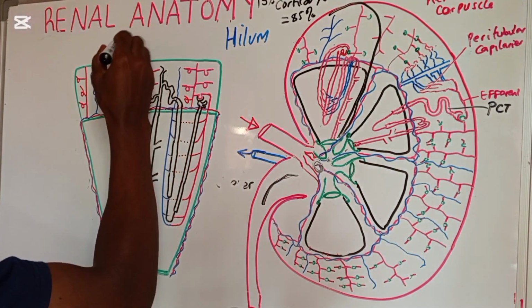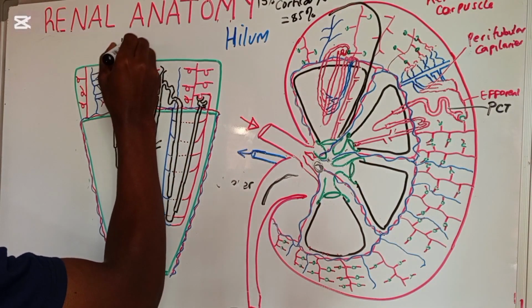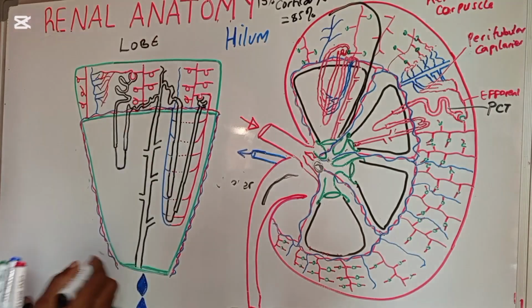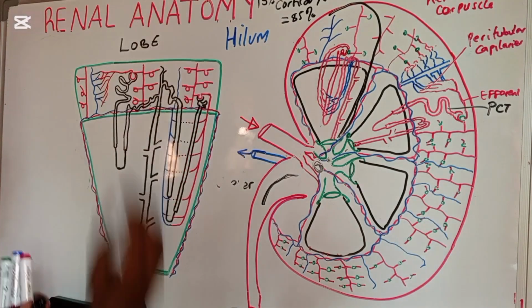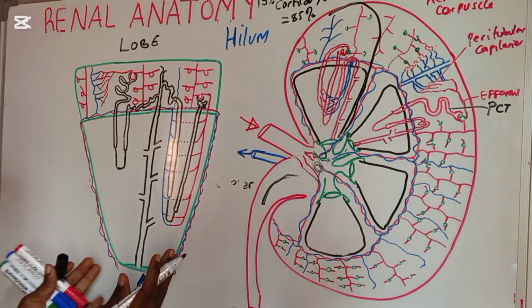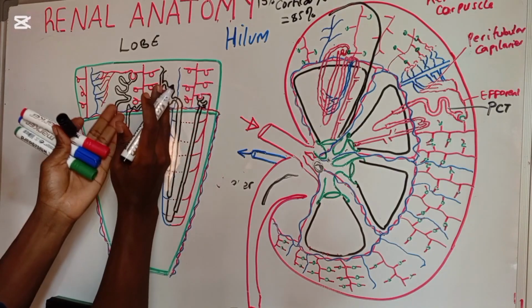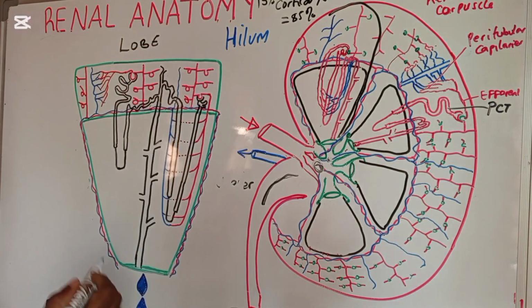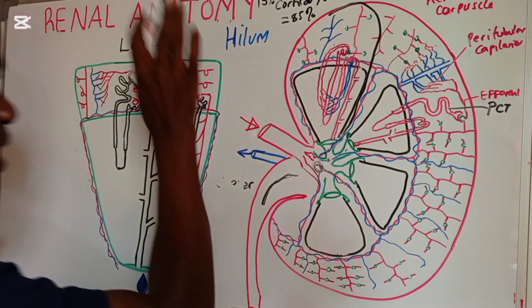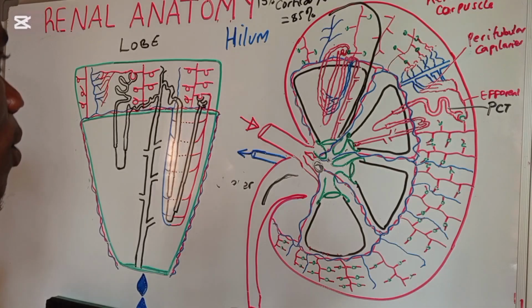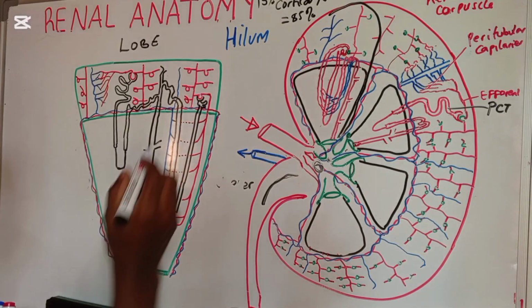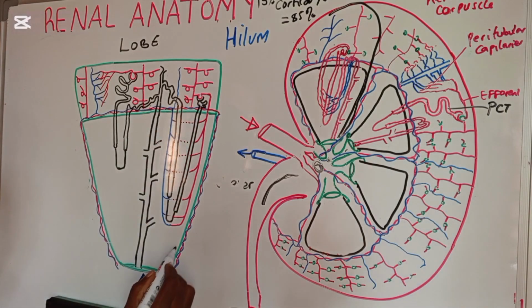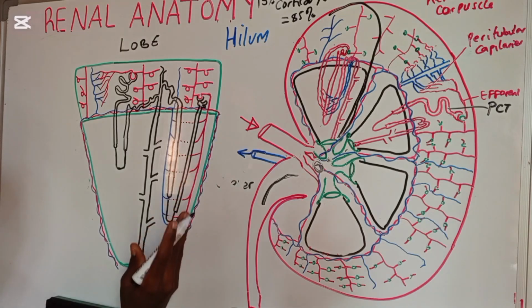So this one here is what we call a lobe. And as I told you, a lobe has the renal pyramid and also the renal cortex in line with it, meaning that a lobe is a combination of the renal pyramid and the preceding renal cortex.